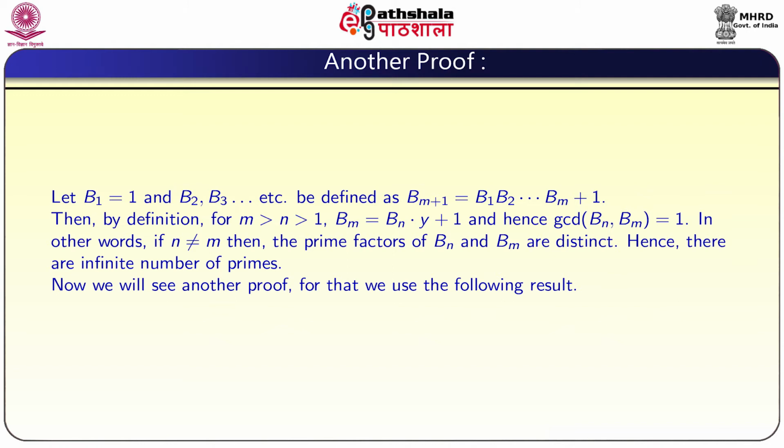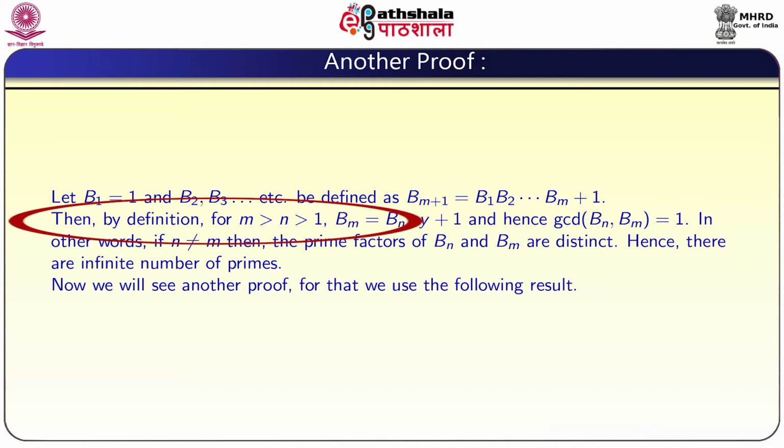Now, we look for another proof. Of course, this imitates Euclid's proof. In this case, we will assume that B1 is equal to 1, and B2, B3 and so on are defined by a recurrence relation, that is, B(m+1) is equal to B1 into B2 and so on up to Bm, plus 1. It is the same way as we defined capital P in Euclid's proof.